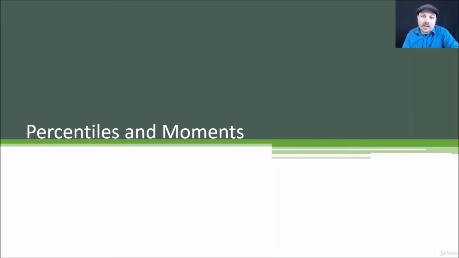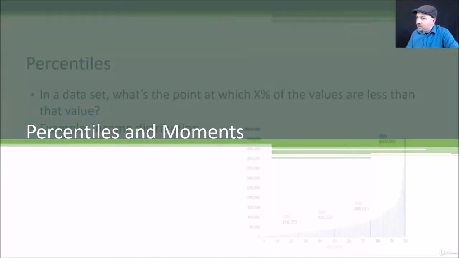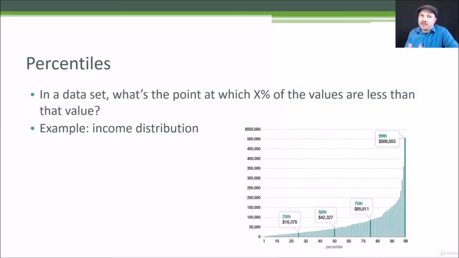Let's talk about percentiles and moments, a couple of pretty basic concepts in statistics, but again, we're working our way up to the hard stuff, so bear with me as we go through some of this review. So percentiles, basically if you imagine that you were to sort all of the data in a data set, a given percentile is the point at which that percent of the data is less than the point you're at.